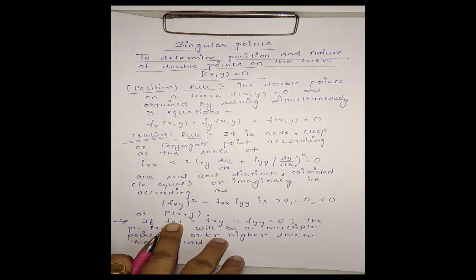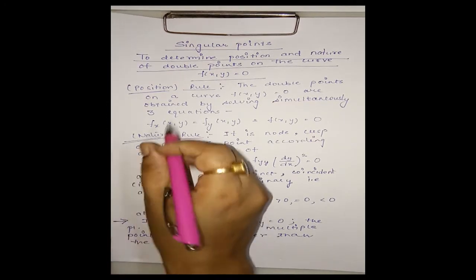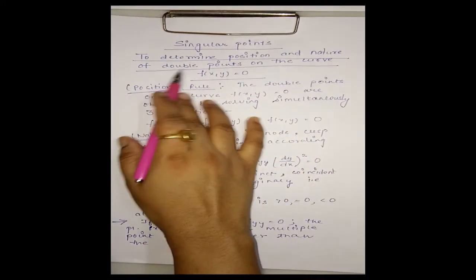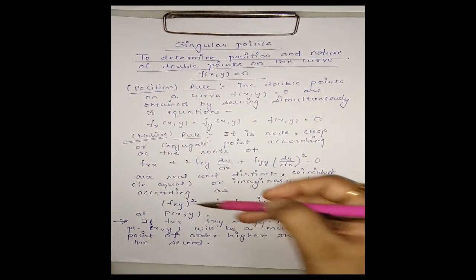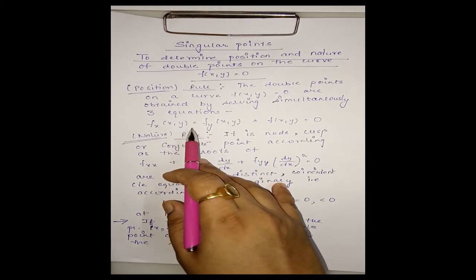Hello friends, in this video I am going to discuss some more problems on singular points. Here I am going to determine the position and nature of double points on the curve f(x,y) equal to 0 in terms of partial derivatives.